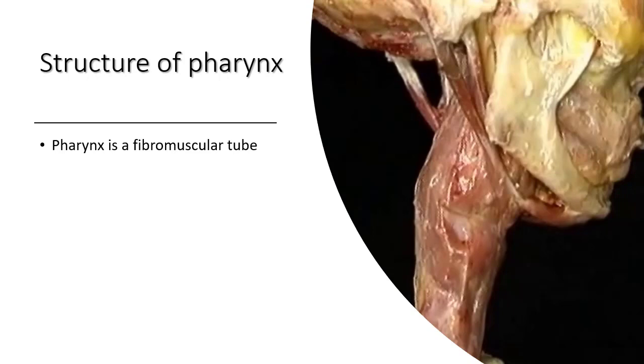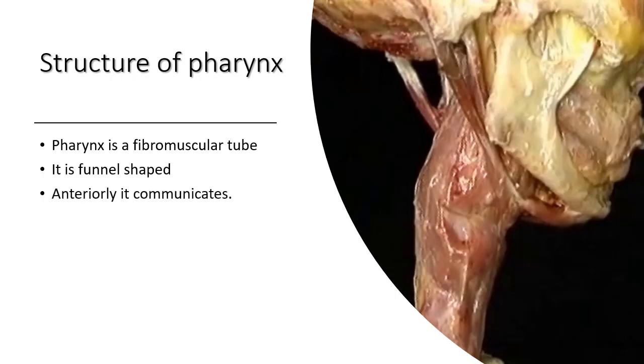Pharynx is a fibromuscular tube. It is like a funnel. It is broad above and narrow below. The whole of the wall of the funnel is not complete. Anteriorly, the wall is broken.